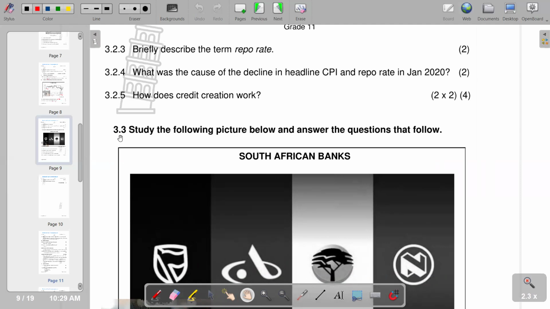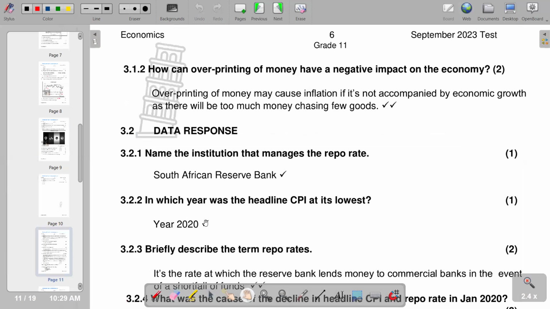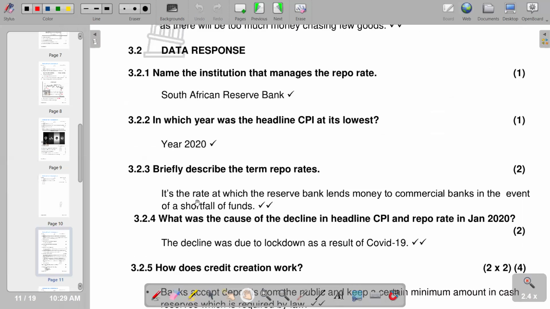So remember, banks also would need funding. So when they need funding, they go to the central bank. So the rate at which they are charged that money that is being lent to them is the repo rate. So we have that brief description in the other section, as we are saying. It is the rate at which the Reserve Bank lends money to commercial banks in the event of a shortfall of funds.